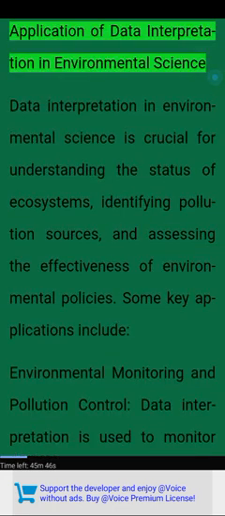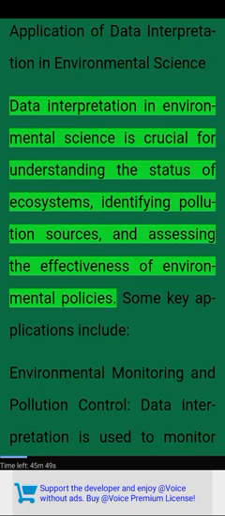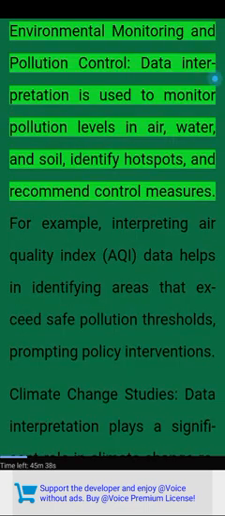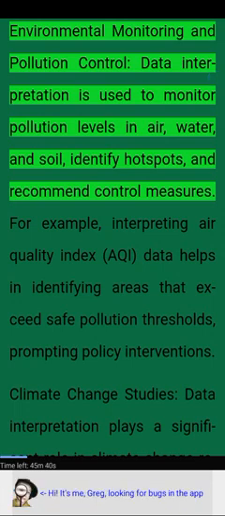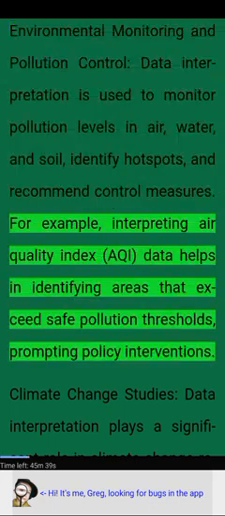Application of data interpretation in environmental science. Data interpretation in environmental science is crucial for understanding the status of ecosystems, identifying pollution sources, and assessing the effectiveness of environmental policies. Some key applications include environmental monitoring and pollution control. Data interpretation is used to monitor pollution levels in air, water, and soil, identify hotspots, and recommend control measures. For example, interpreting air quality index (AQI) data helps in identifying areas that exceed safe pollution thresholds, prompting policy interventions.